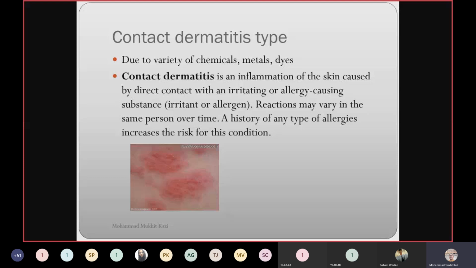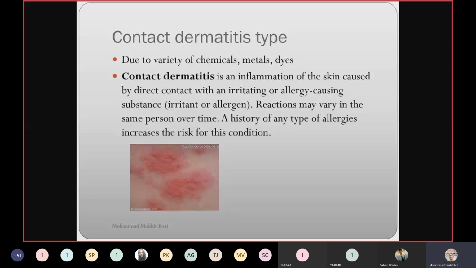Contact dermatitis type. This is very important. It happens all the time when you get exposed to a variety of chemicals, metals, and dyes. Contact dermatitis is an inflammation of the skin caused by direct contact with an irritating or allergy causing substance, irritant or allergen. Reaction may vary in the same person over time. A history of any type of allergies increases the risk of this condition.